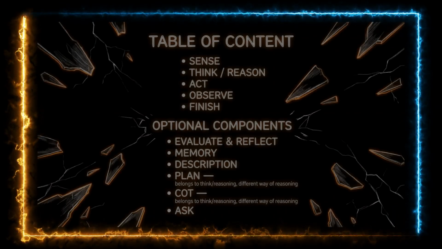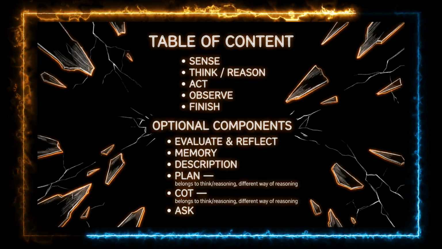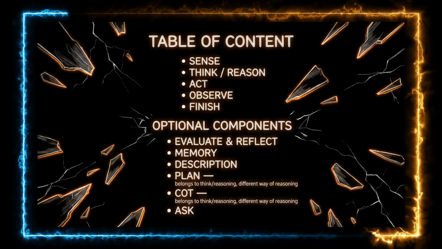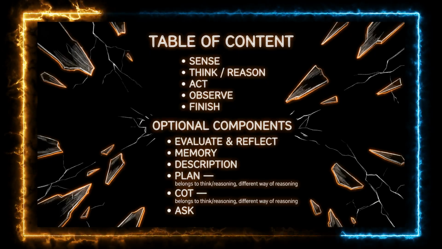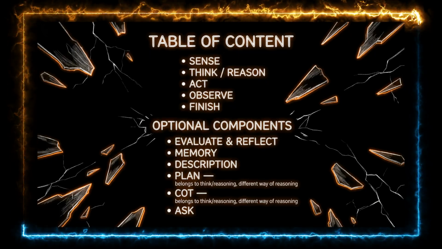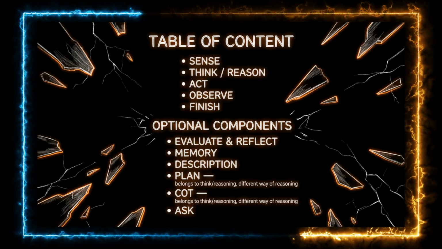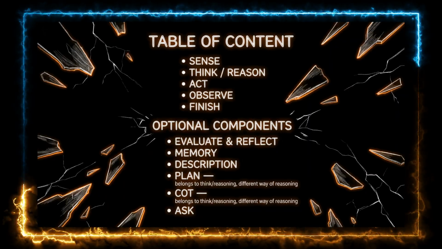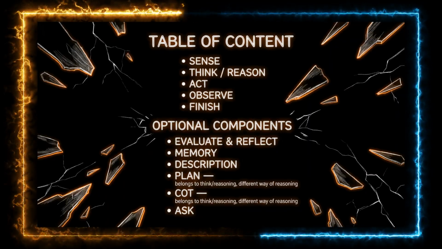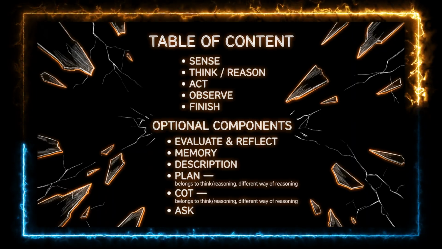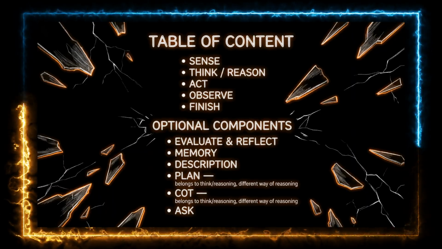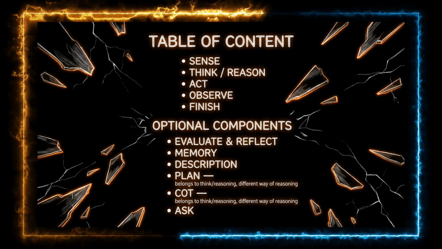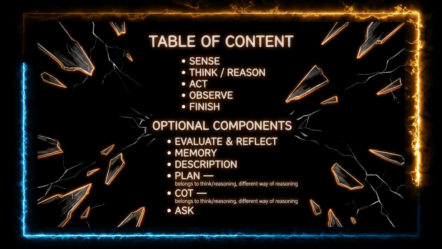Today, we'll go through the anatomy of an AI agent: what it senses, how it thinks, what it does, what it observes, and when it stops. Then we'll cover optional pieces: feedback, memory, talking to the user, planning, chain of thought, and asking for clarification. The first 5 are the core loop every agent follows. The rest are optional. You add them when you need transparency, persistence, planning, richer reasoning, or a human in the loop.